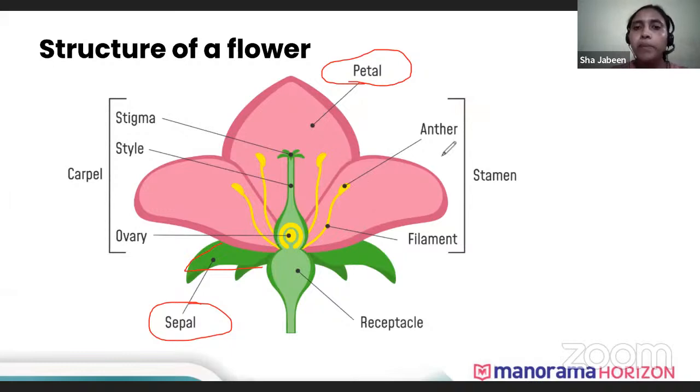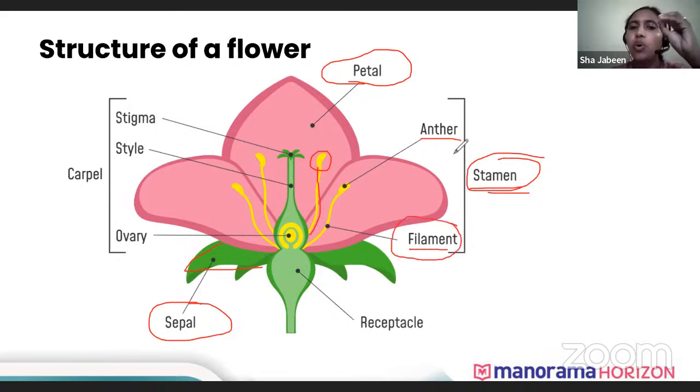But the two important parts are, first, the male reproductive organ, which we call the stamen. A stamen has a small bulge-like structure at the top, which we call the anther, and a long, thin thread-like structure, which we call the filament. The filament is just to hold the anther.